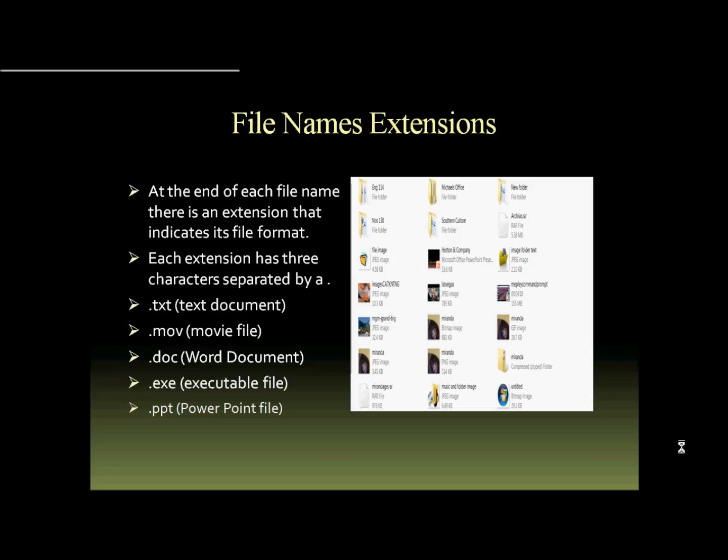A .exe is an executable file. A .ppt is a Microsoft PowerPoint file. If you look at the PowerPoint to the right, you will clearly see my files and folders, and you can see the extensions for some of those.